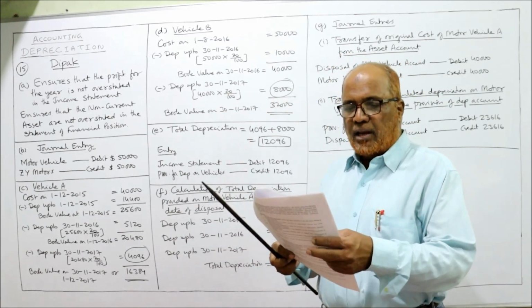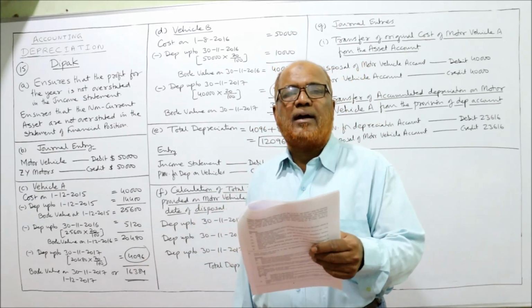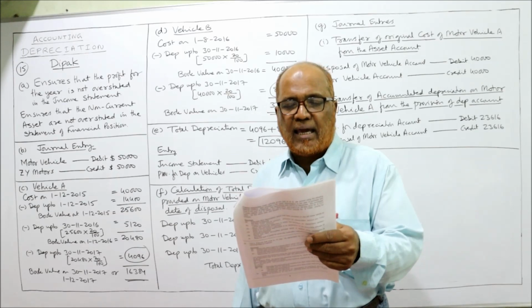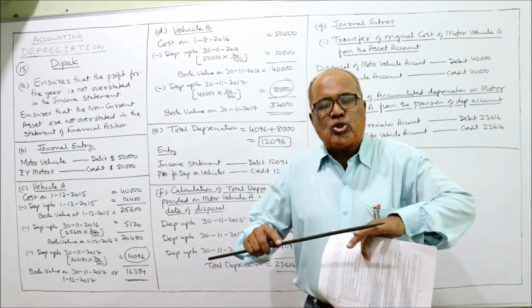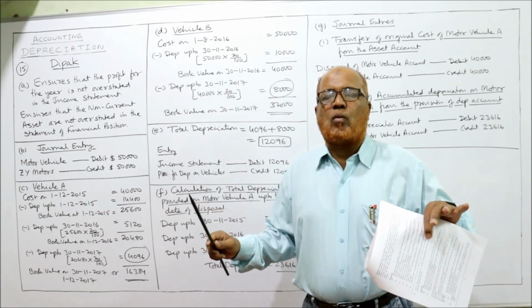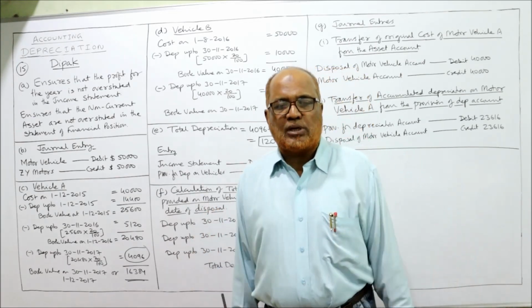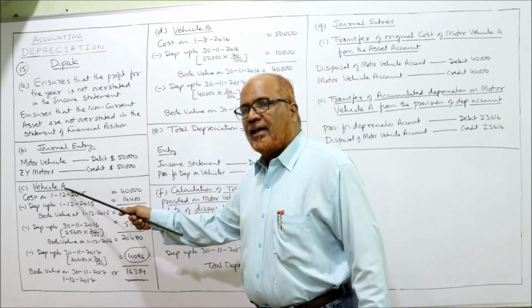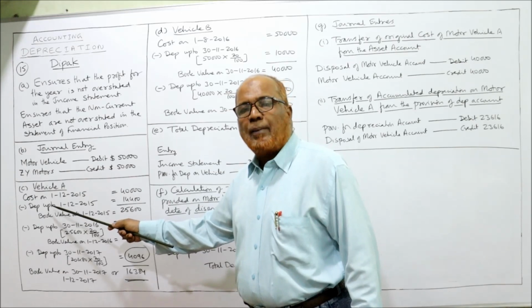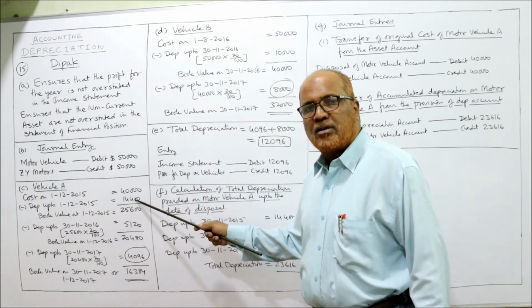E bit completed. Now F. Calculate the total depreciation provided on motor vehicle A up to the date of disposal. What is the total depreciation we have provided on motor vehicle A at the time of disposal? So we can calculate here. Already we have calculated motor vehicle A. What is the depreciation up to 1st December 2015? 14,400.